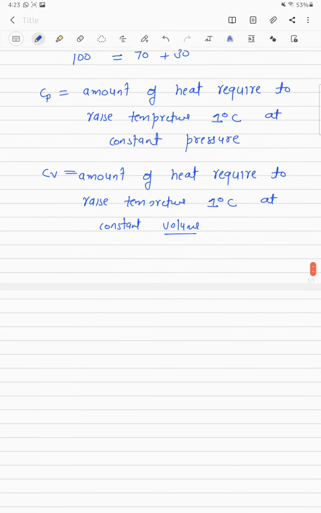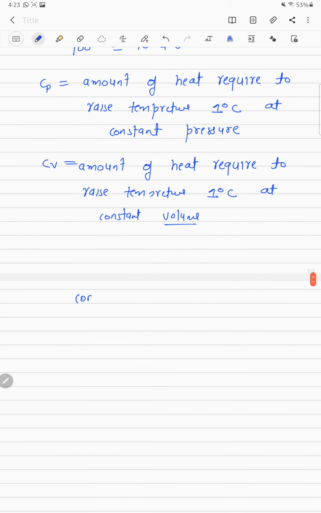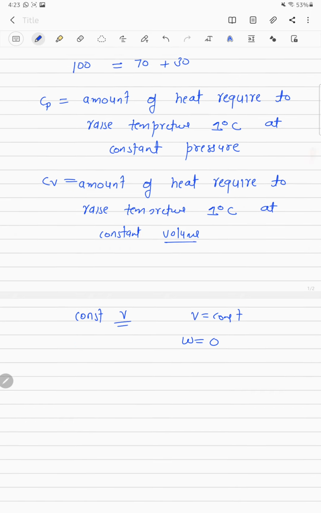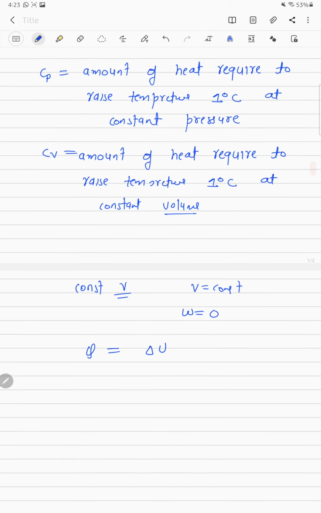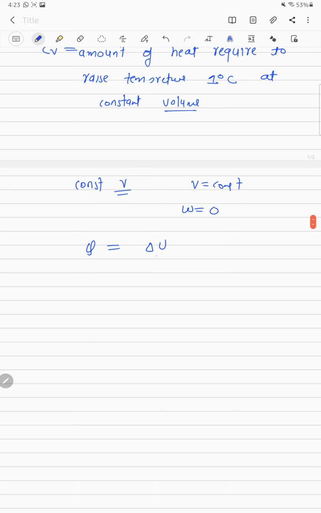first consider the constant volume case. If volume is constant, then we all know work done will be zero. So if work done is zero, then from the first law Q equals delta U. So all the supplied heat will go to change in internal energy only.